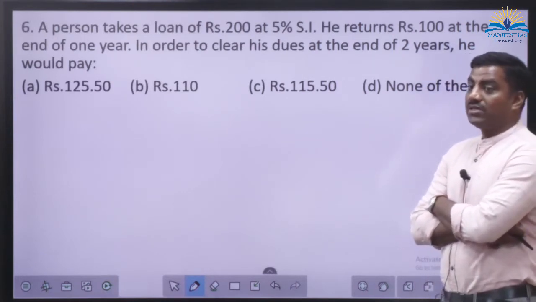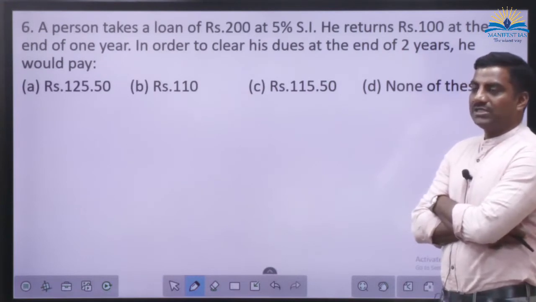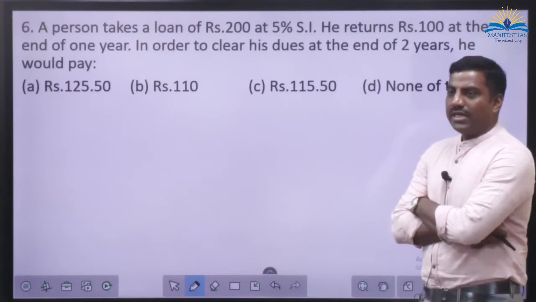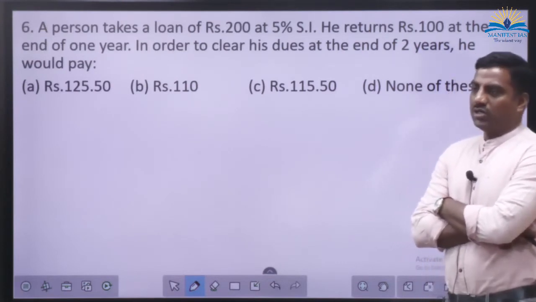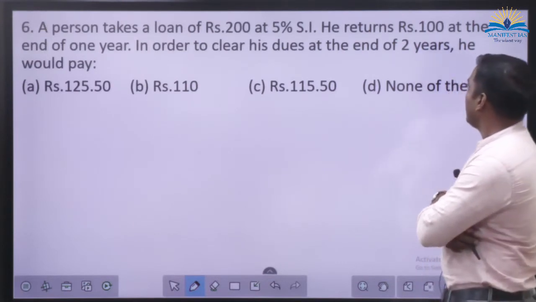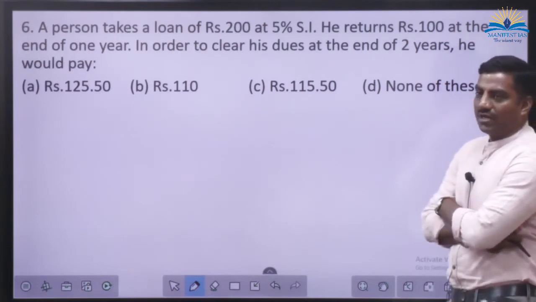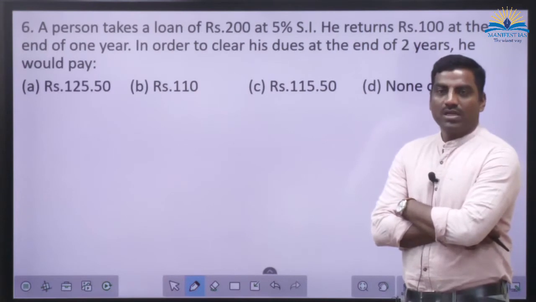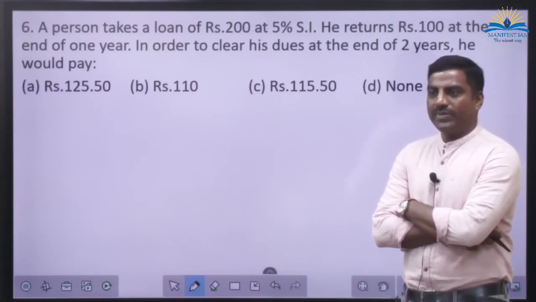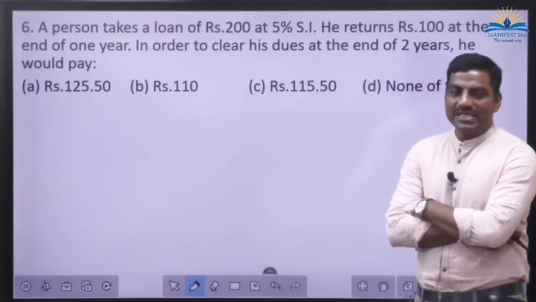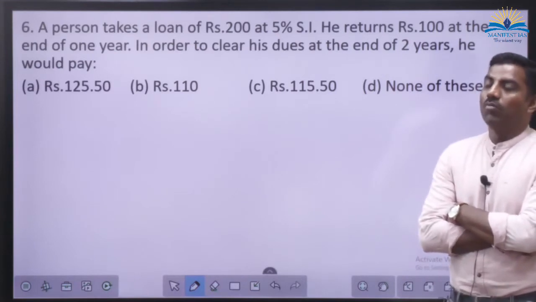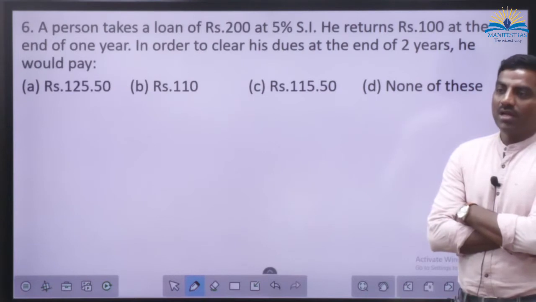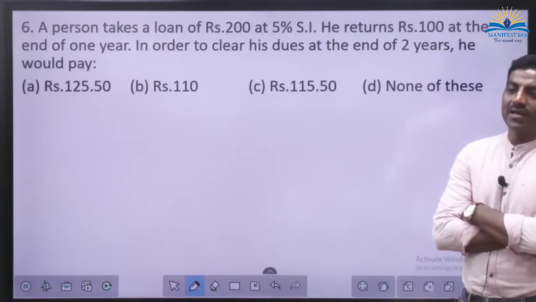10 rupees. But along with this one, along with the principal, 200, if he wants to close his account, he has to give back how much? 210. Okay. He returns rupees 100 at the end of 1 year. What is his liability now? 210 is his liability. 100 rupees he returned. 110 is his liability. Okay. Now, after the end of the second year, how much is the interest that the bank will add?